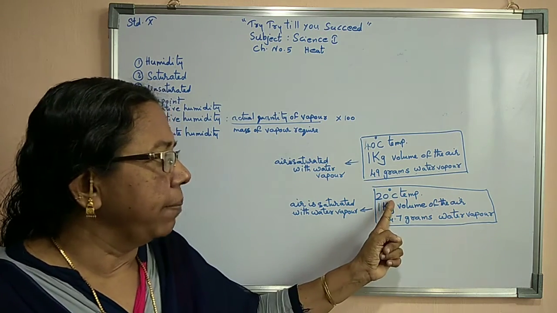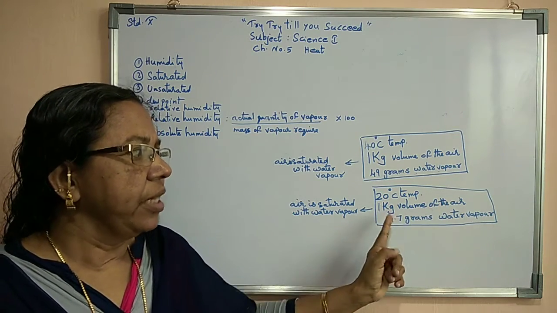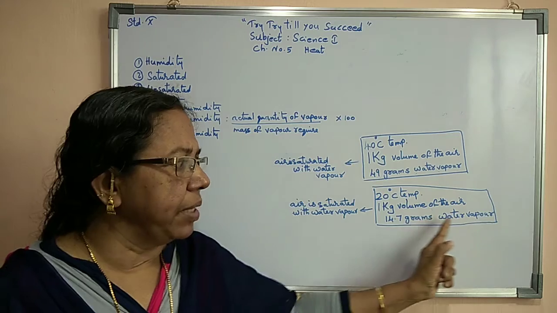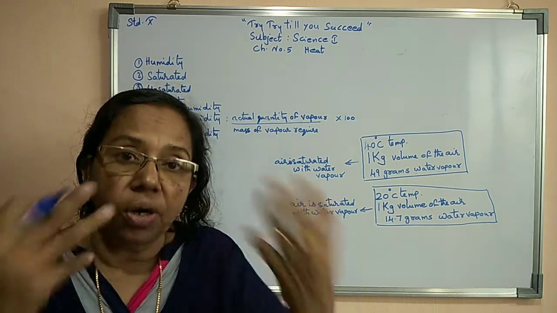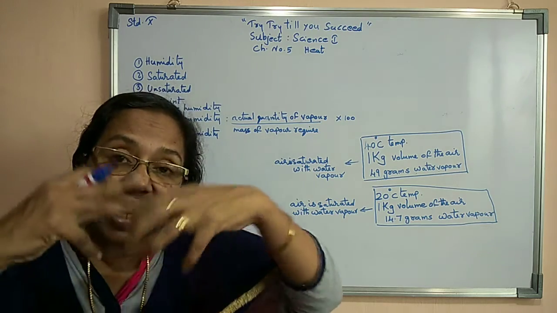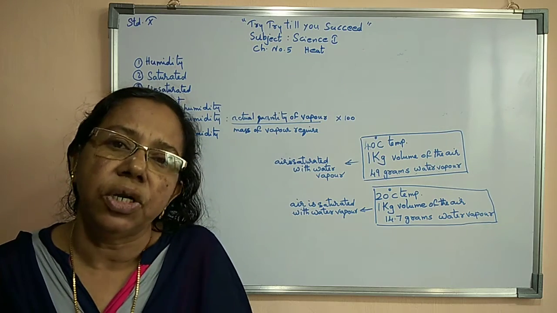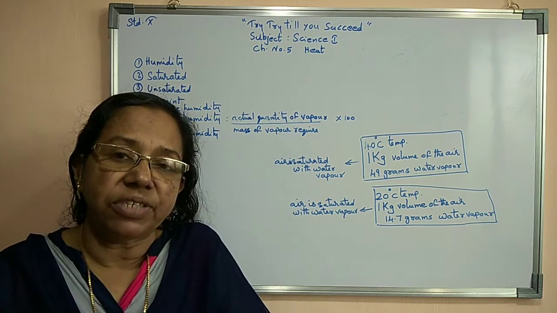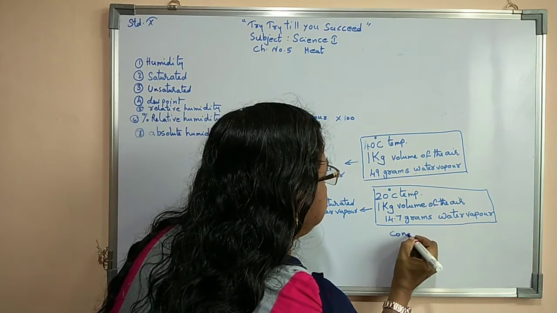Here the temperature is very low, the volume of air is the same, so it can hold a maximum of 14.7 grams of water vapor. Beyond that there will be condensation, and the excess water vapor transforms to water droplets. When water droplets form, that is known as the condensation process.